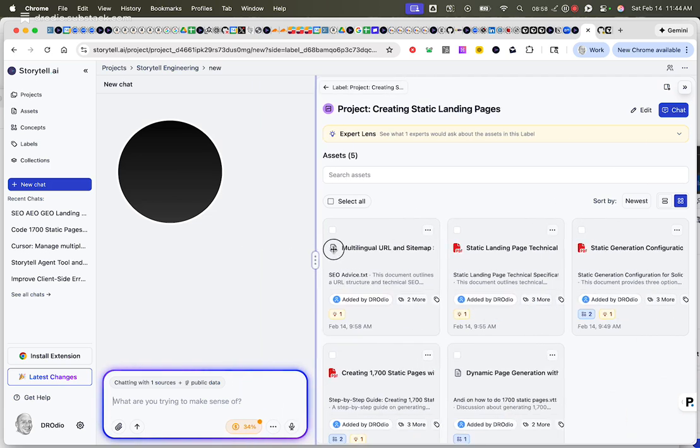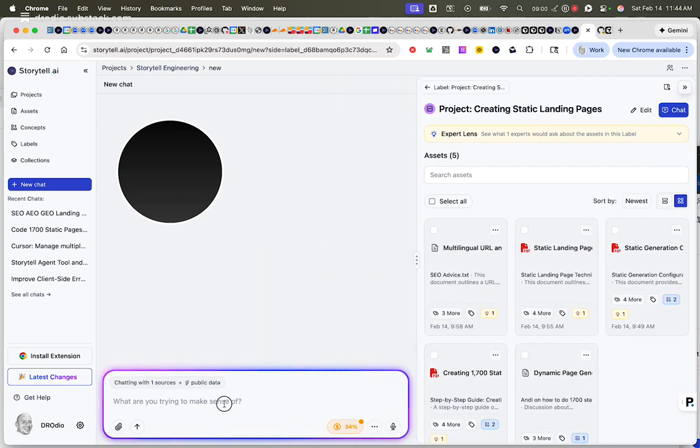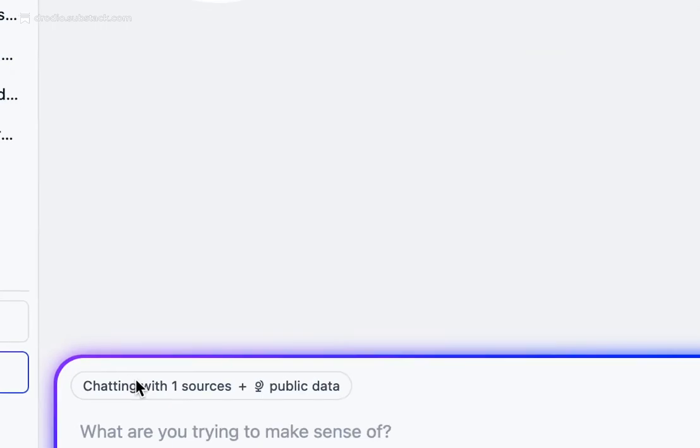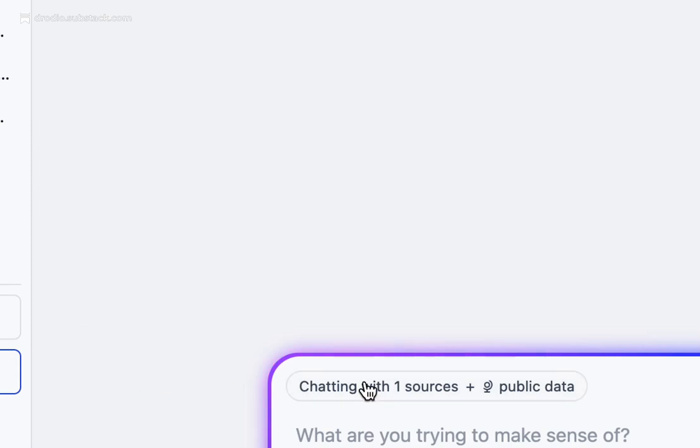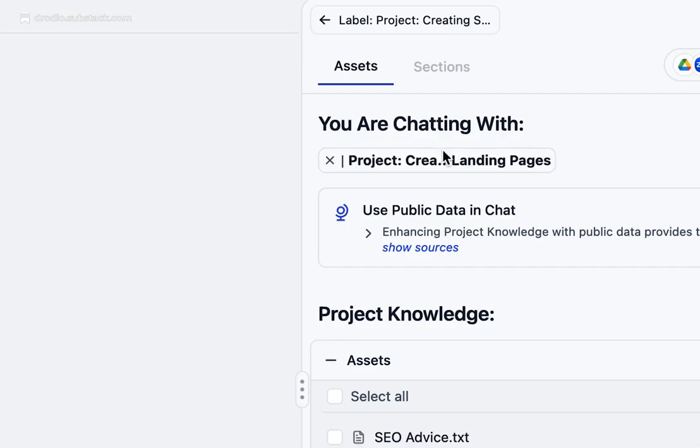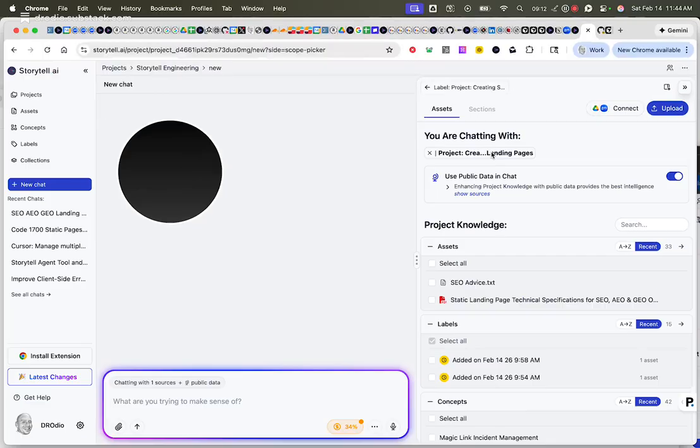And I can move this around, and I can make the chat bigger, and now I'm going to define my chat. By the way, if I want to see what I'm chatting with, I can just hit this chatting with one sources button here, and it will pull up what you are chatting with, and it tells me that I'm chatting with this label here. So I'm able to quickly and easily see what the scope of the chat is.